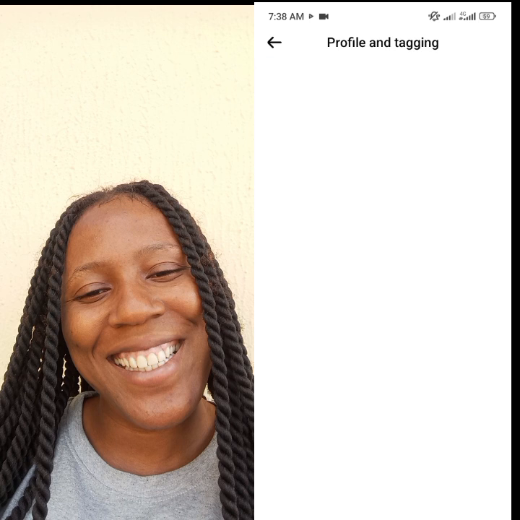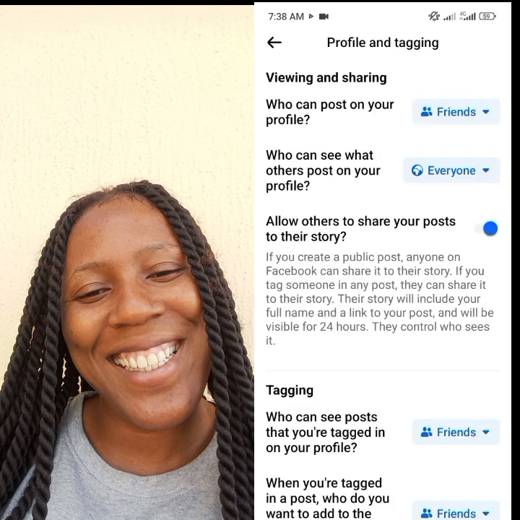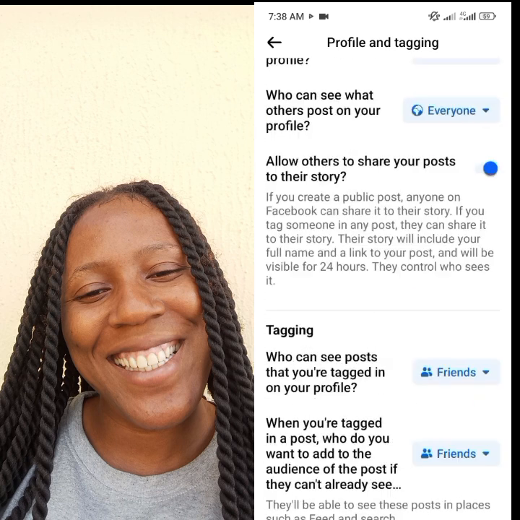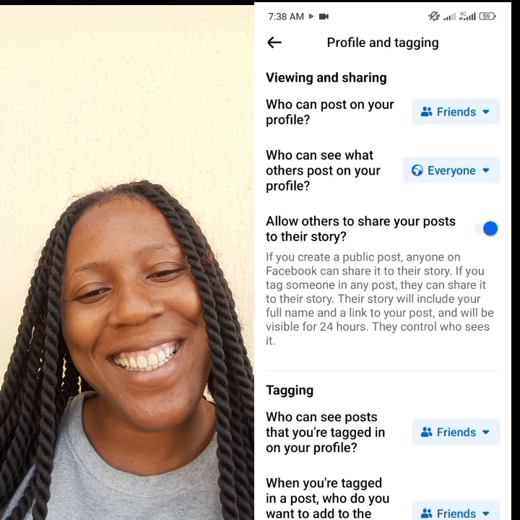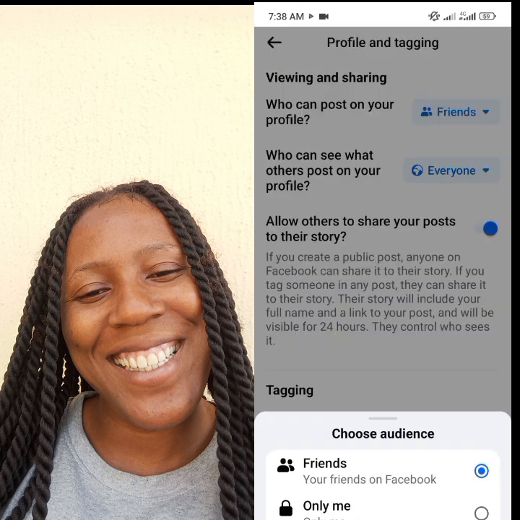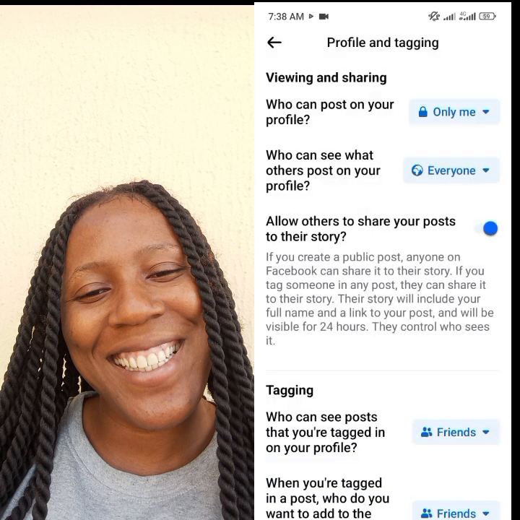So I'll click on it, and this is where you can do all the settings you need to do. If you don't want people to tag you anyhow, this is where you can do it. The first one says who can post on your profile. You click on this place, you wrote friends, and then you can choose. So if you want to make it so that nobody should be able to post on your profile except you, click on only me. Click on it and it will save. You can see it, only me. So only you can post on your profile.